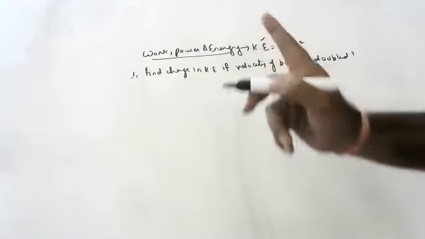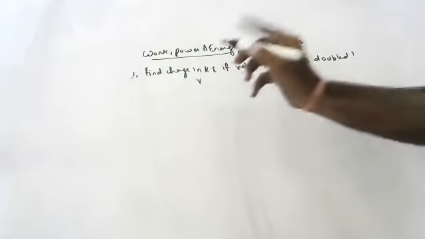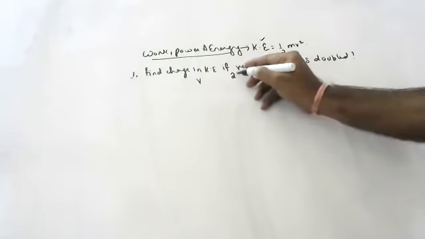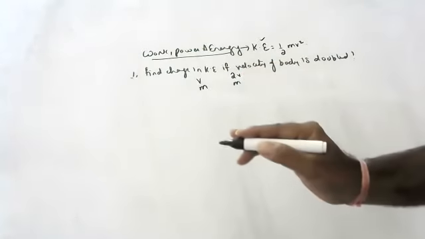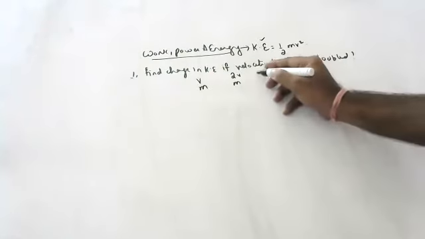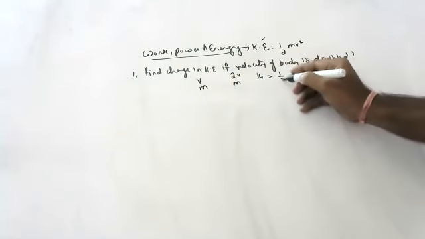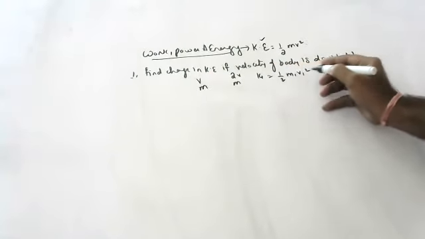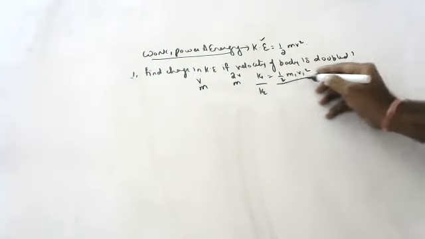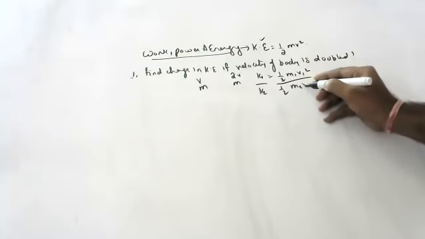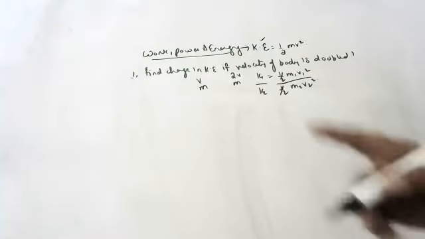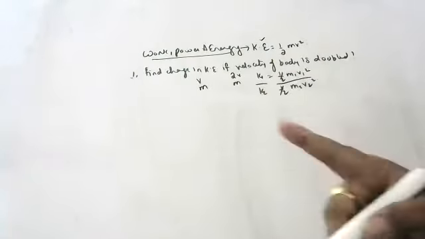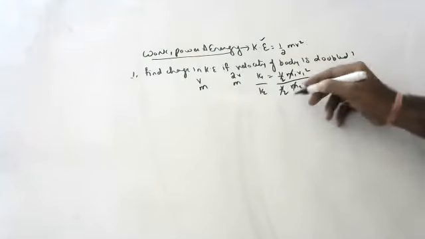Okay, children, so how to do? Original velocity is v. Second velocity is 2v, double. Mass is same in both the cases. So children, K1 is equal to half M1 V1 square. K2 is equal to half M2 V2 square. But half cancels. They did not talk about the mass, so mass cancels.